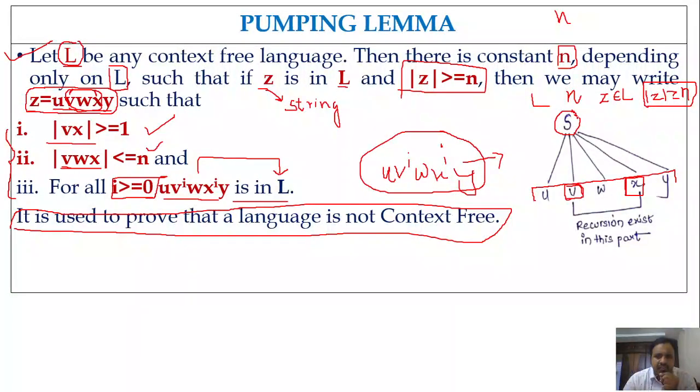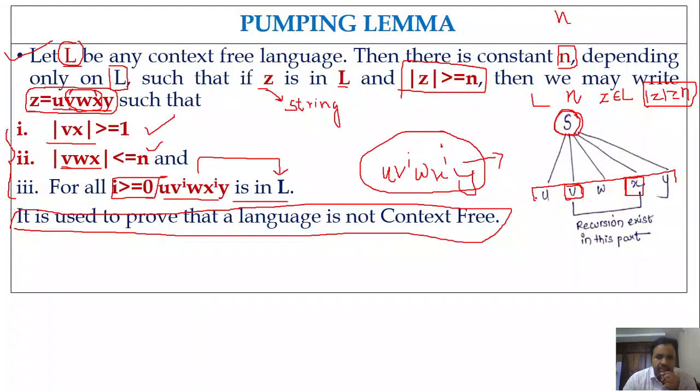Whenever you derive a string from the start symbol of a grammar, and you consider the string which is derived from S in these 5 parts u, v, w, x, y, then the recursion will always occur in the v part and x part, right? So that is the reason we are considering it as u, v power i, w, x power i, y.